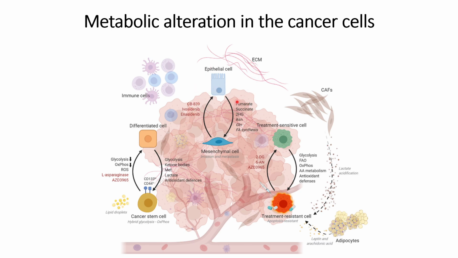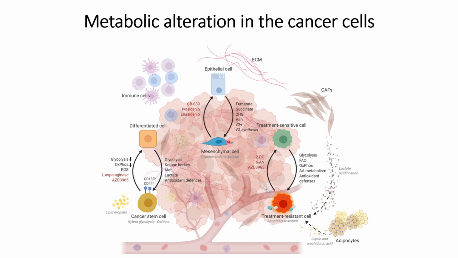Epithelial cells, because of the metabolic alterations, transform themselves into mesenchymal cells. That is, the epithelial cells undergo EMT, the epithelial to mesenchymal transition. The changes that might occur in these epithelial cells are shown on the left hand side. These are the processes that are down regulated, such as FN synthesis, asparagine, succinate, fumarate, and 2HG.